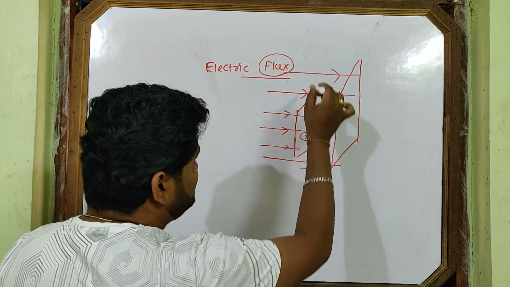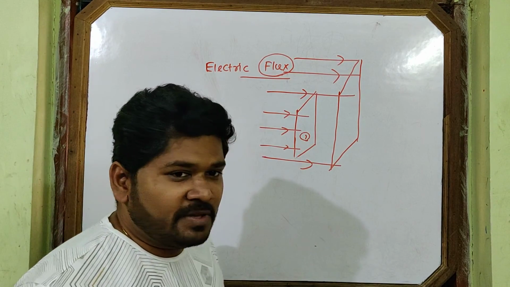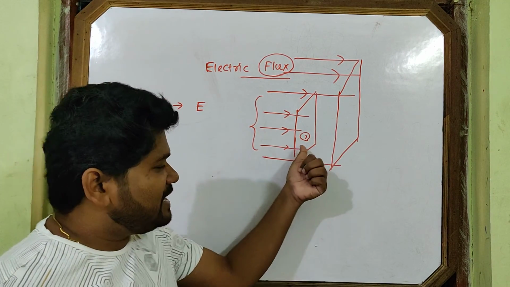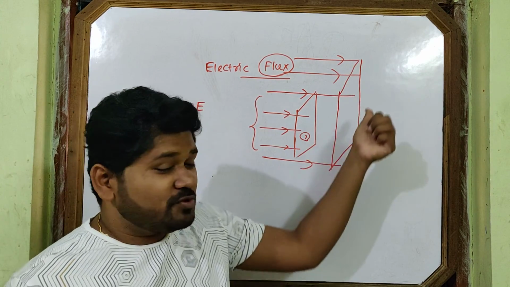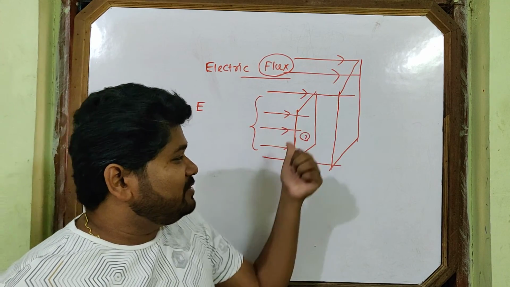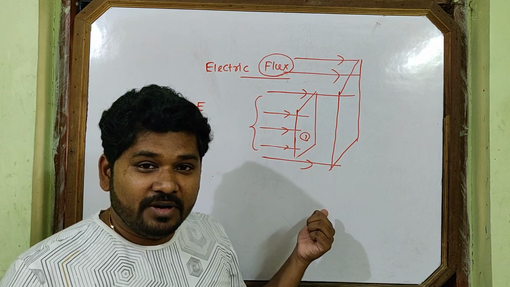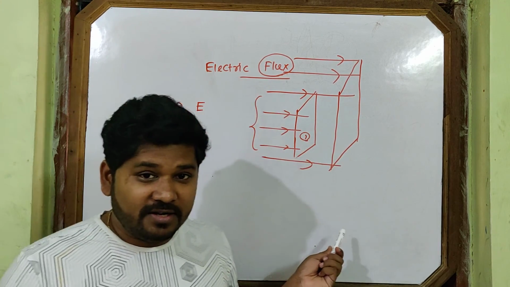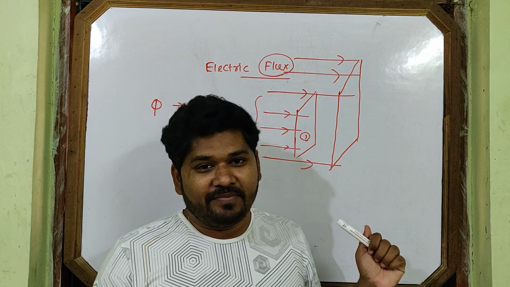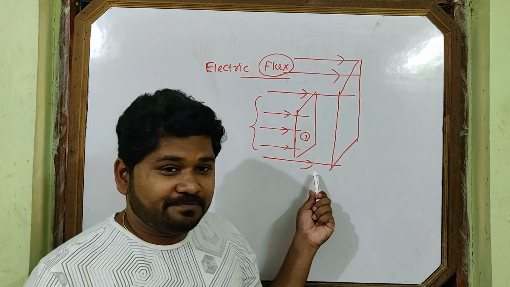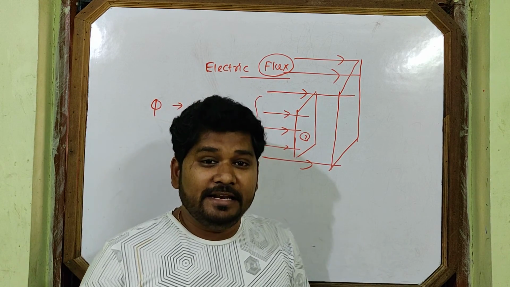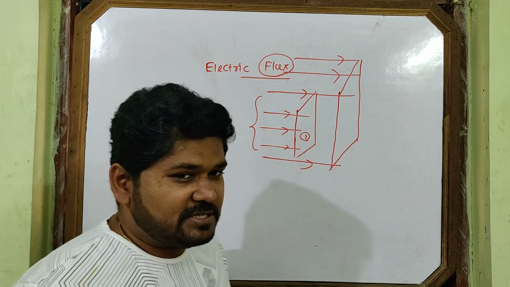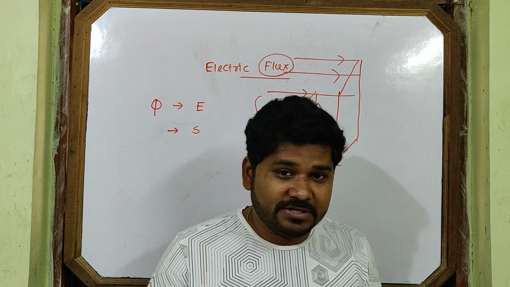You see, now what happened here? See, when the surface was small, the lines linked to the surface are fewer. When the surface becomes larger, then the lines linked with the surface now become more. It means how many lines will be linked with the surface depends on the area of the surface. The more the area of the surface, the more will be the number of lines linked with the surface. So flux also depends on the surface area, also directly proportional.